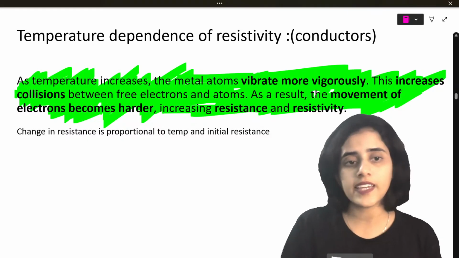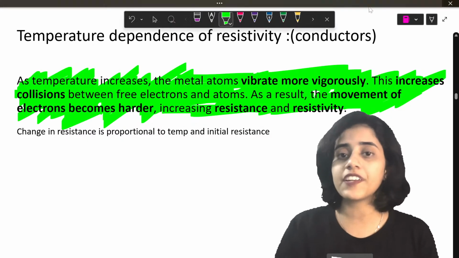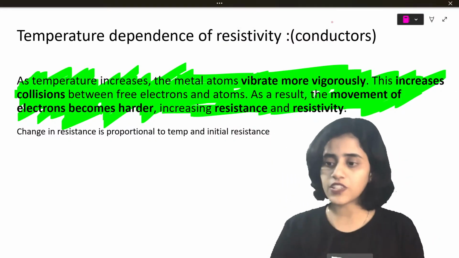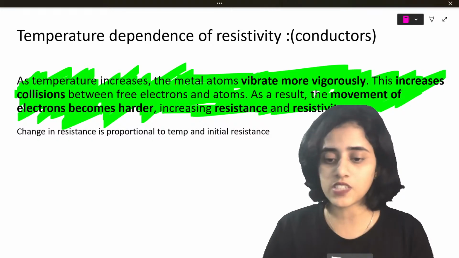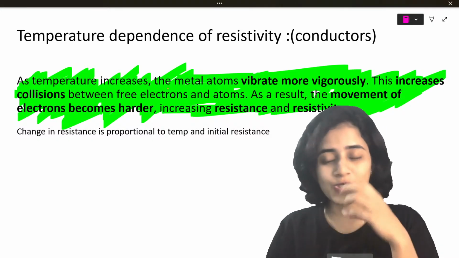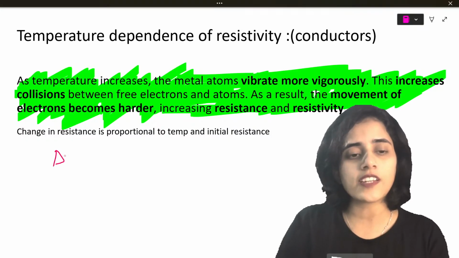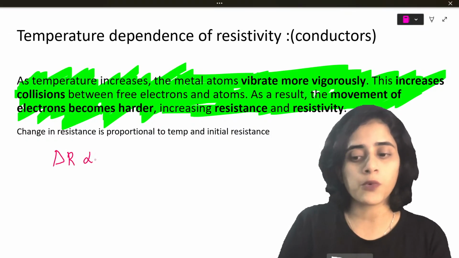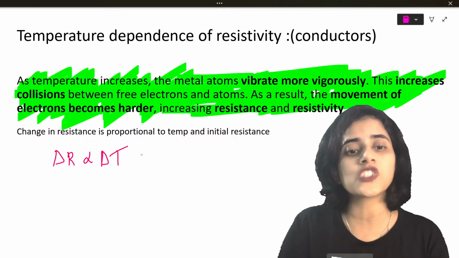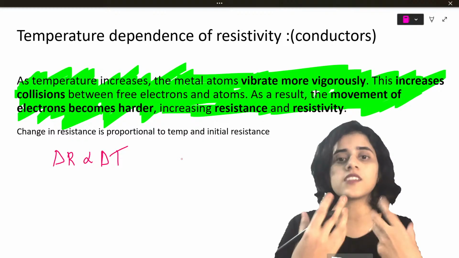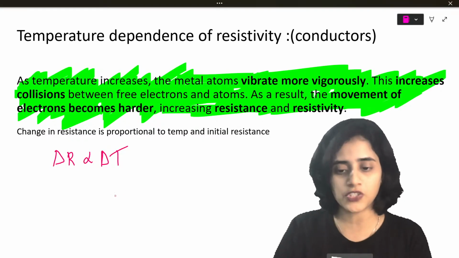Now, shall we derive the relationship? This derivation is important. Shall we derive the relationship between temperature and resistivity? To derive the relationship, first let us say that the change in resistance is proportional to how much the temperature changes. So how much resistance changes depends on how much the temperature changes.